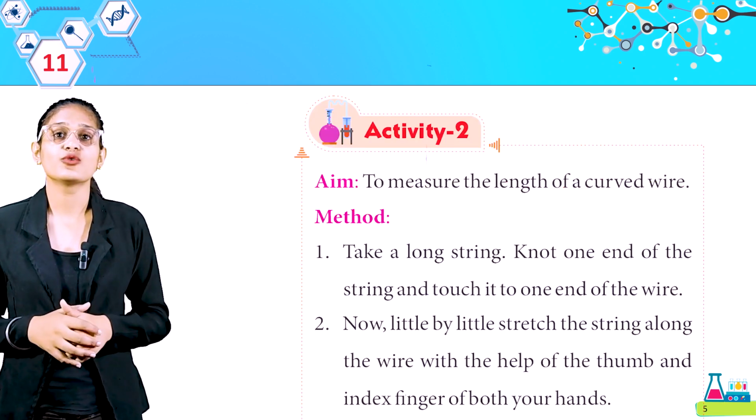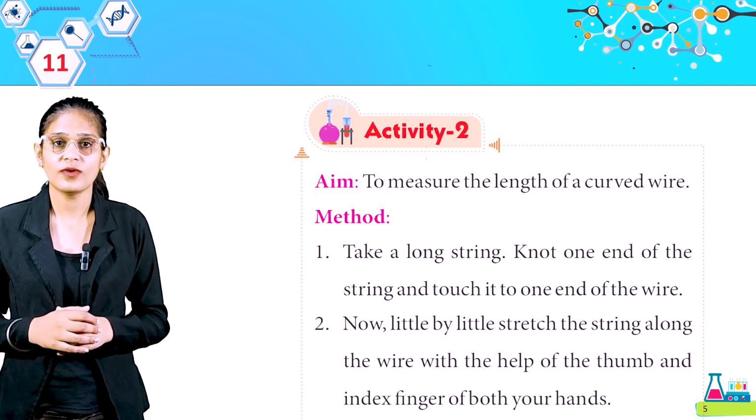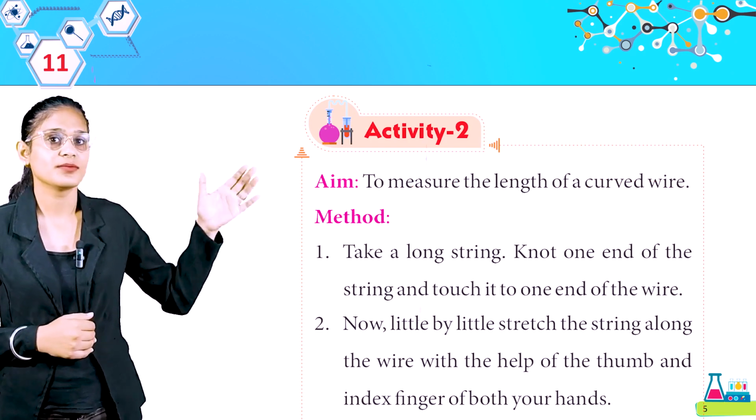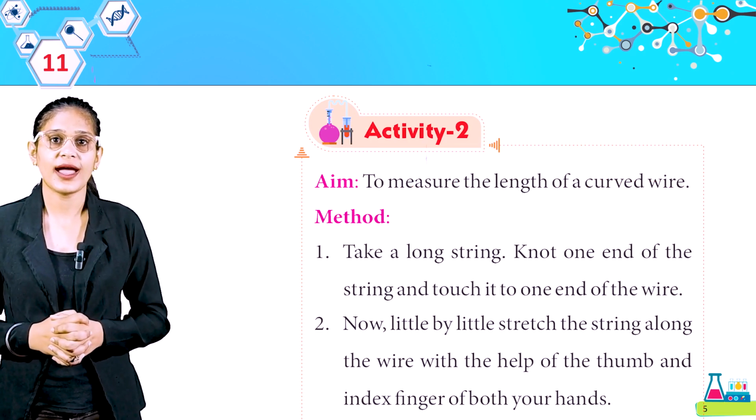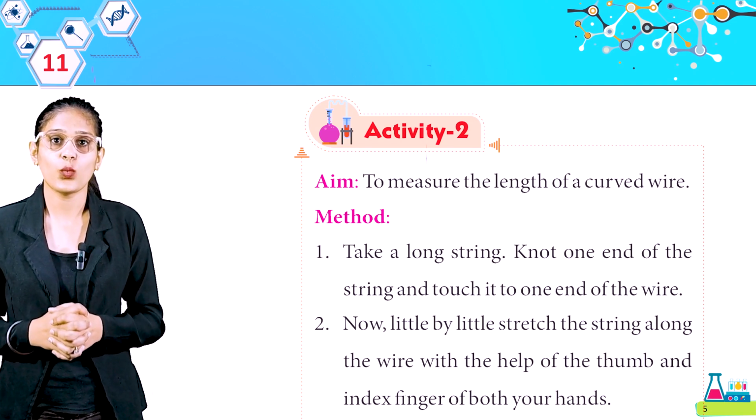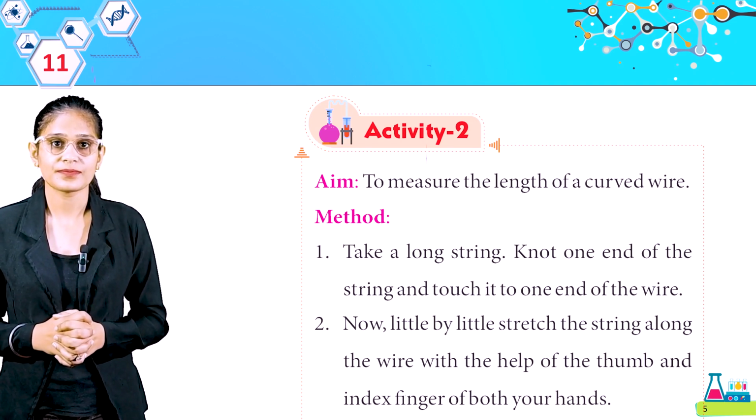Activity 2. Aim: to measure the length of a curved wire. Here, method. Take a long string, note one end of the string and touch it to the one end of the wire.